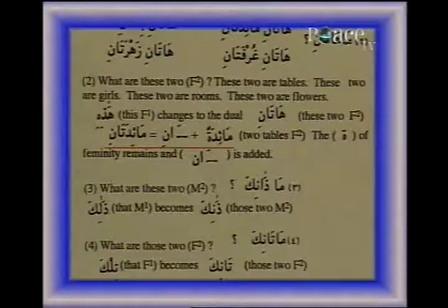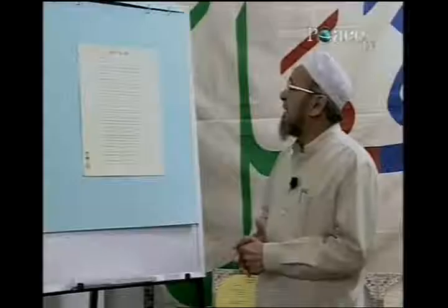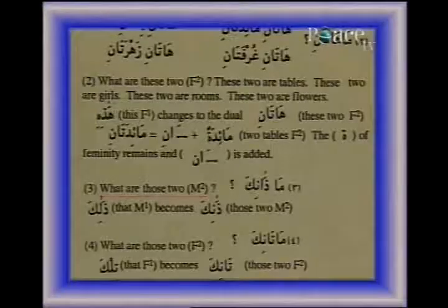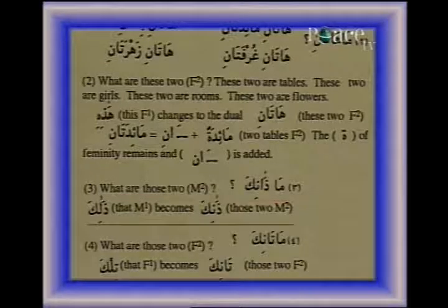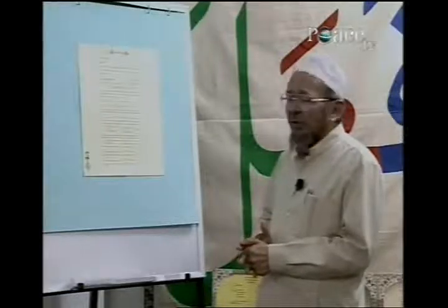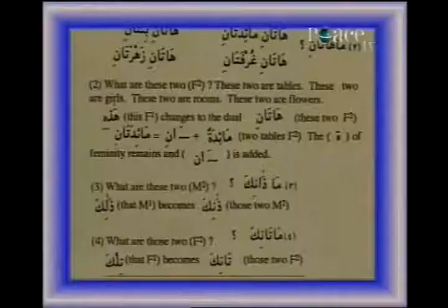Ma'idatun plus ane is equal to ma'idatane, two tables. The ta of femininity remains and ane is added. What are those two, M2? Ma dhanika? Dhalika, that M1, becomes dhanika. Those two, M2, masculine dual. Ma thanika, what are those two, F2, feminine dual? Tilka, that F1, feminine singular, becomes thanika.